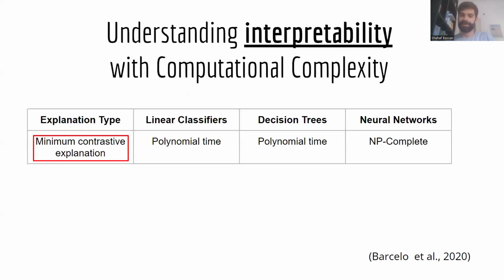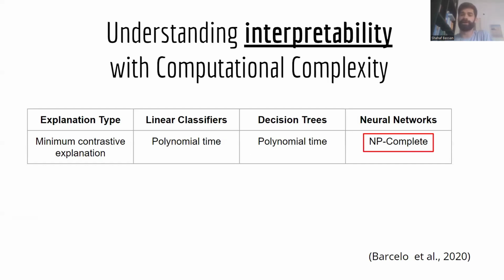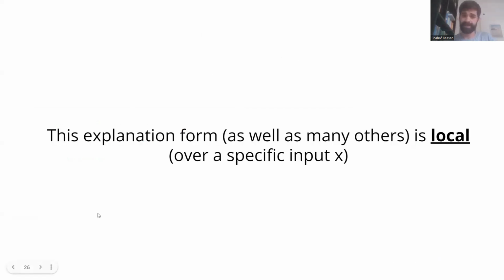Let's see an example. This type of explanation can be found in polynomial time for linear classifiers and decision trees, but it is NP-complete for neural networks. And for this reason, neural networks are regarded as less interpretable in this context, because it is harder to find an explanation for them in this particular case. The explanation form that I just talked about, as well as many others, is regarded as local. It is an explanation for a specific input x.